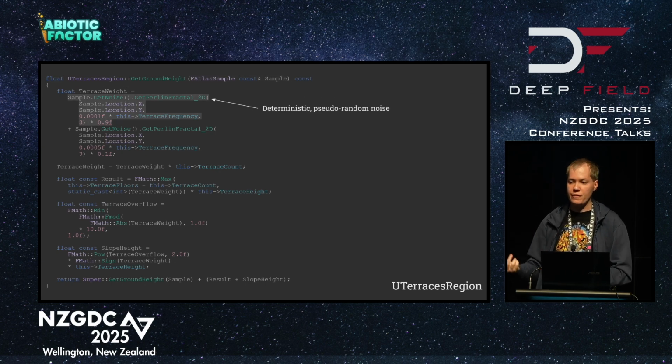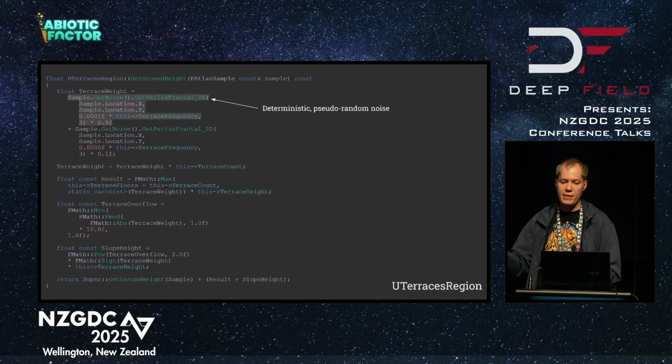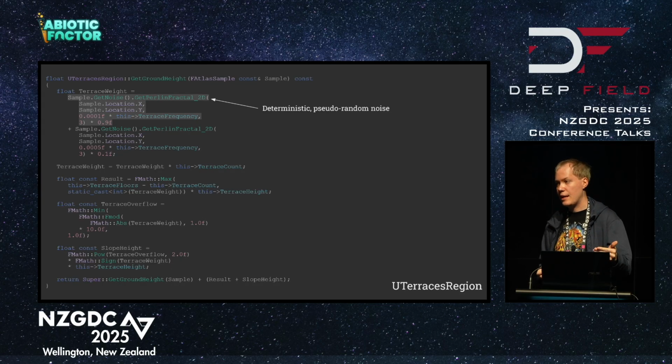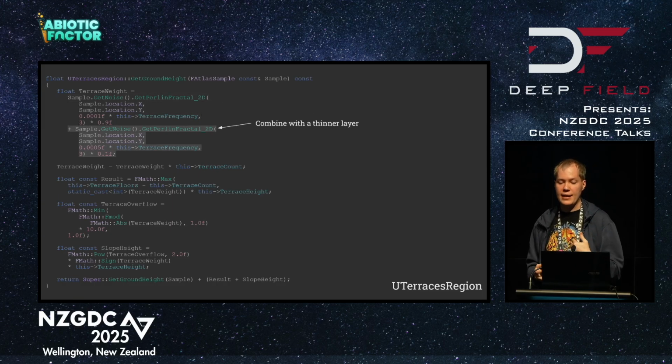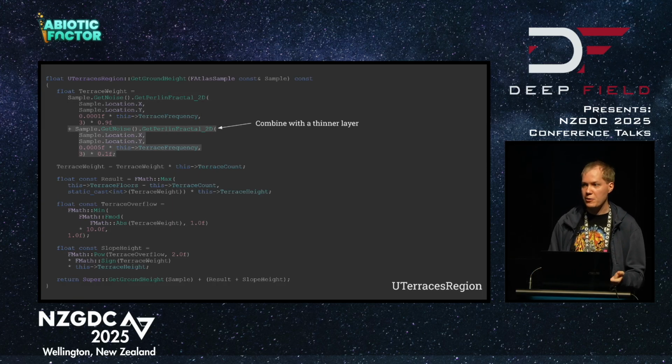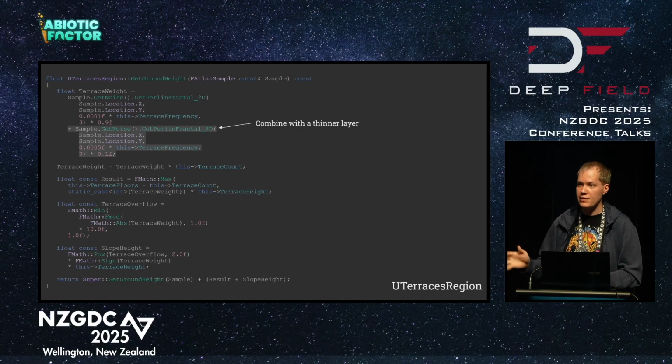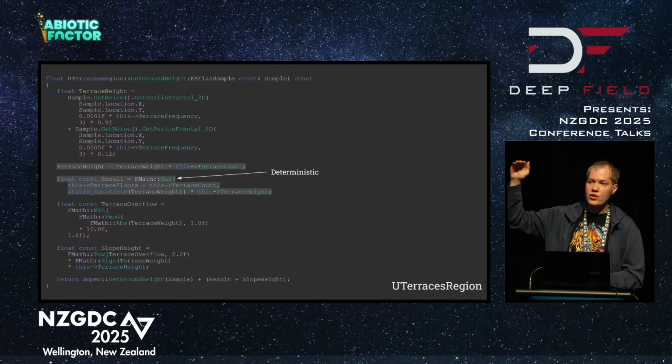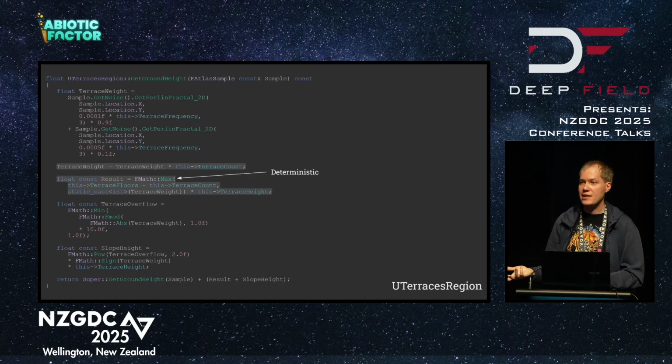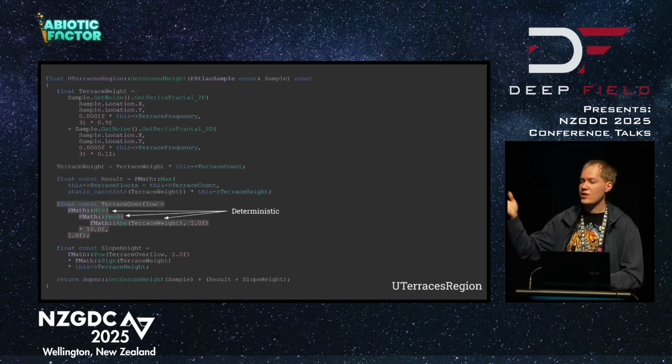This is just a more advanced deterministic pseudo-random noise function. We pass in our current sample location. It returns a nice quality noise value, which we then layer over the top with a higher frequency, lower strength noise value to give ourselves kind of a nice bumpy floor. From there, we want to figure out which actual terrace we're on. If we're on the highest or the next or the next, we use a max function, which is very simple, but it is deterministic. That gives us nice, sharp fall-offs, like an actual set of stairs.